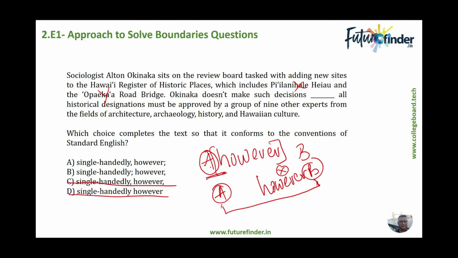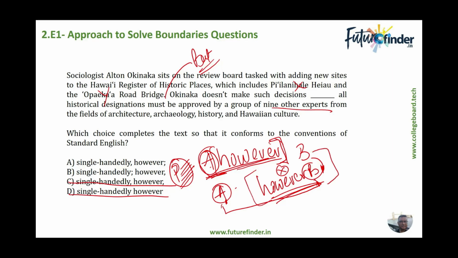However, the contradiction between Okinaka and these 9 other experts, no, that is not the point of contention out here. So there is no contradiction between sentence A and sentence B, while there is a contradiction between what preceded sentence A and sentence B. What preceded sentence A says that Okinaka does such and such things, but he's not the only one. So out here, there is an unsaid but. So in this one, however, has to be a part of sentence A and not sentence B. I hope I was able to clear that out.